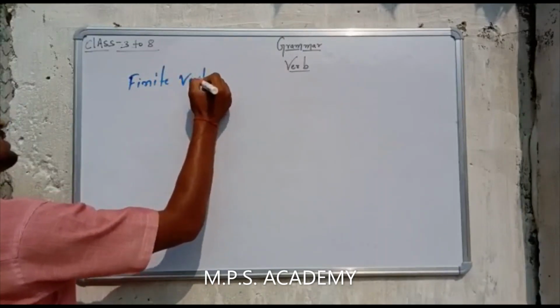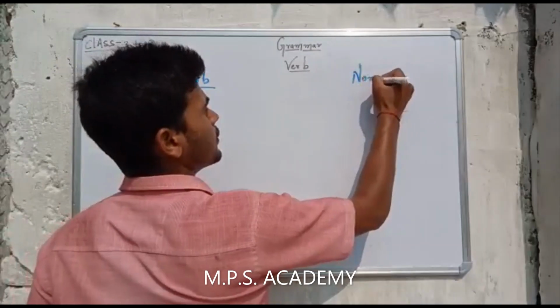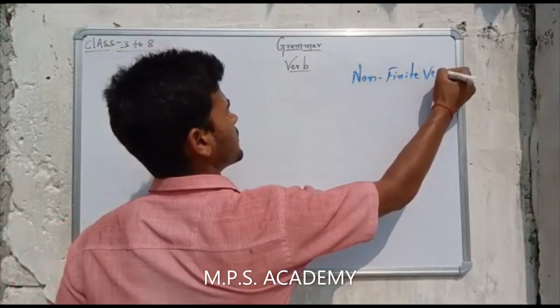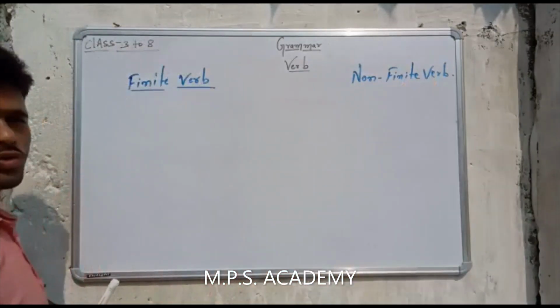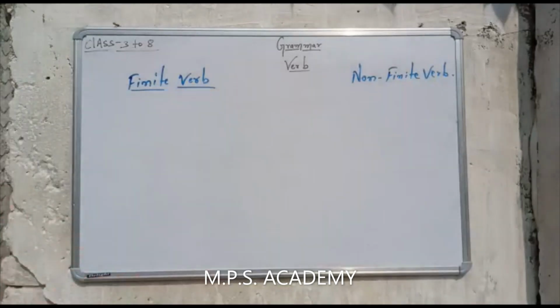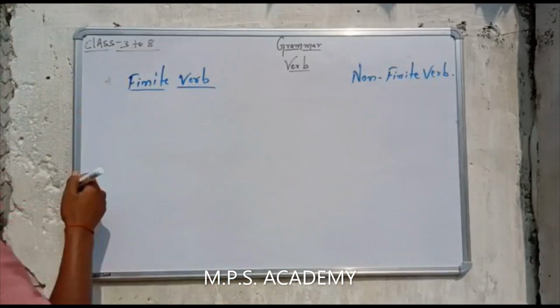Finite verb, and another one is non-finite verb. Okay, so students, what we actually mean by finite verb, मतलब हम finite verb से क्या समझते हैं? What do we mean by finite verb?